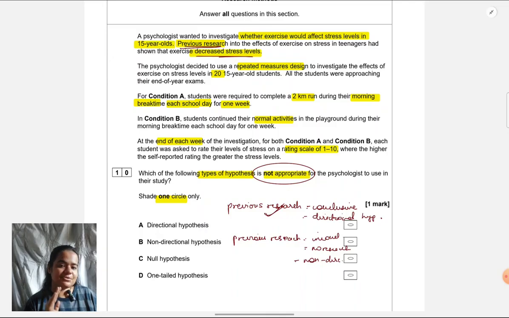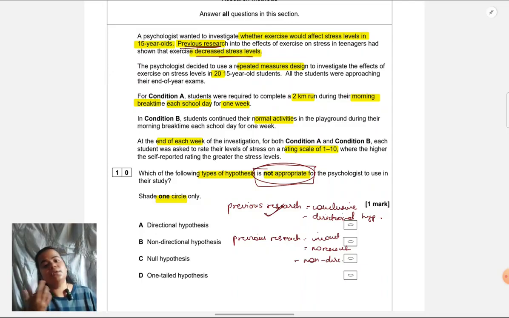Now, what mistakes will students make? They'll get into the reasoning because conceptual clarity is not there. They'll struggle a lot. Finally, they'll realize, okay, decreases stress level means directional hypothesis. Then quickly they'll mark directional hypothesis, losing sight of the fact that they have been asked to mark the one which is not appropriate. So when you're tense, when you've not practiced enough, when you're not prepared enough, that is when you make these mistakes of marking the wrong answer.